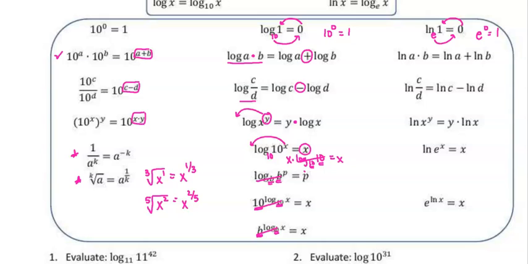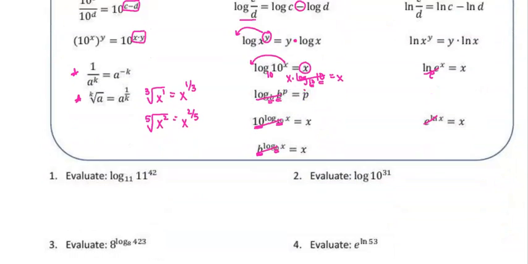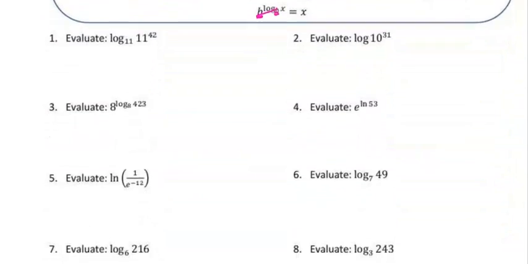The same thing applies over here on natural logs, so I'm not going to go through all of these, but just remember, if it's a natural log, let's look at this one. It's the natural log of e to the x. Remember that natural log has a base of e. So the e and the e to the x would cancel out, and you would just be left with the x. Same thing here. An e and a natural log cancel each other out. Alright, so now that I've gone through all the properties, let's go through and do some of these problems.